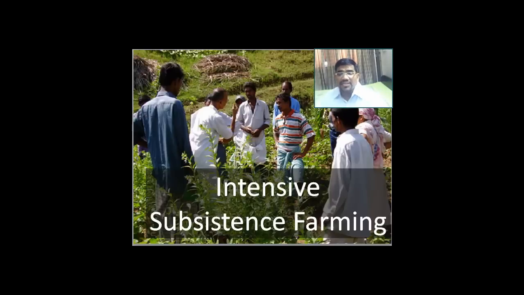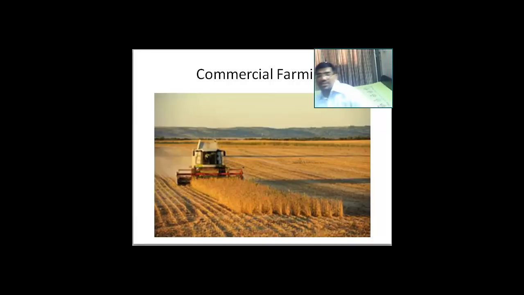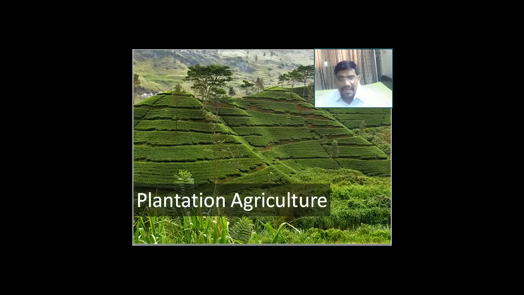The next agriculture that we are looking at is commercial farming. As you see in the figure here, a lot of machines are used in this type of agriculture. HYV seeds, insecticides, pesticides, fertilizers, all of them are used. In India, in Punjab and Haryana, we have this agriculture to a great extent. And this is a very successful agriculture in India. Plantation agriculture also exists, which we will be studying in the next slide.